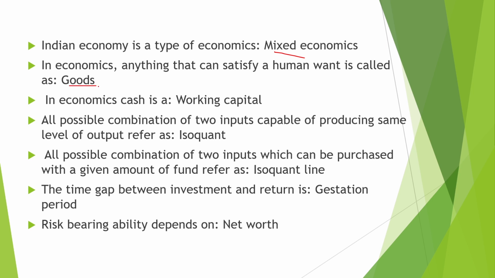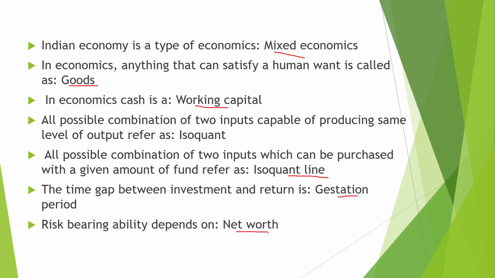In economics, anything that can satisfy a human want is called goods. In economics, cash is a working capital. All possible combinations of two inputs capable of producing the same level of output are referred to as isoquant. All the possible combinations of two inputs which can be purchased with a given amount of fund are referred to as isoquant line. The time gap between the investment and the return is known as gestation period.